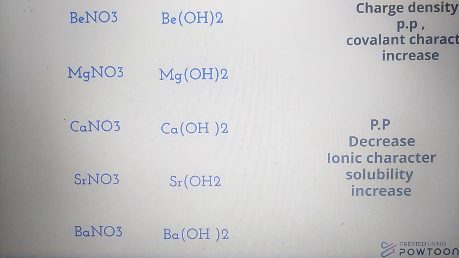Down the group, in case of nitrates of alkaline earth metals and hydroxides of alkaline earth metals, polarizing power decreases due to increase in size of the metal ion, so it will show more ionic character in a compound. When increase in ionic character occurs, its solubility will also increase down the group.